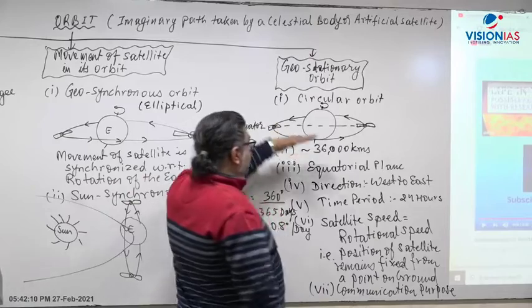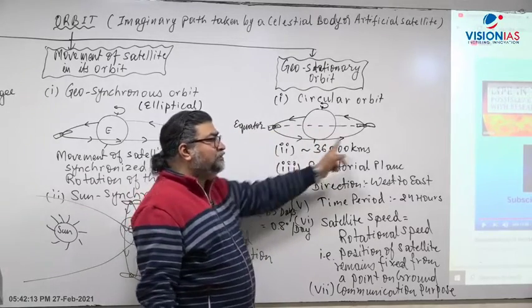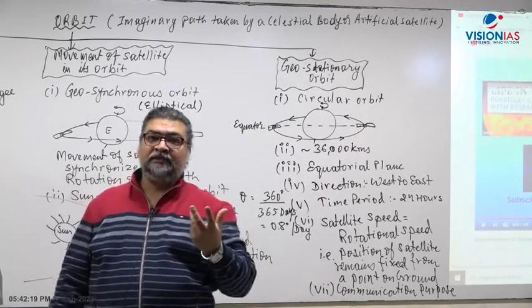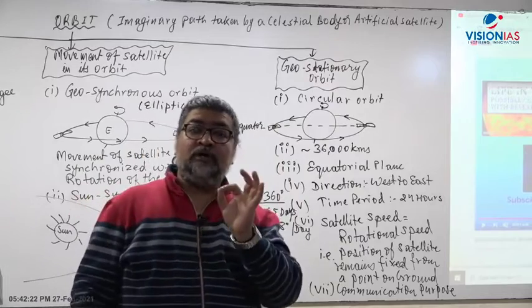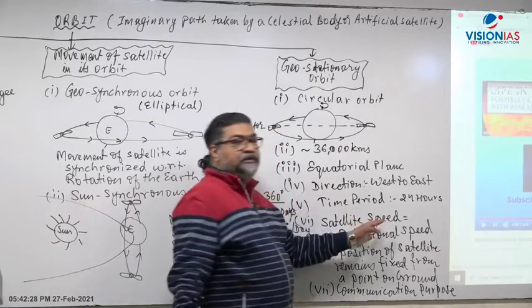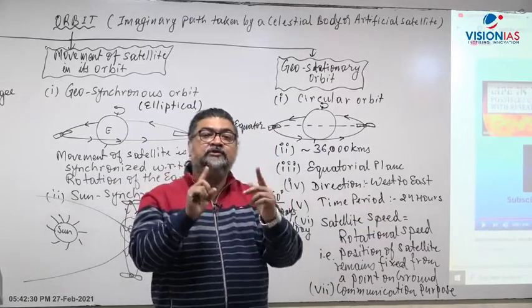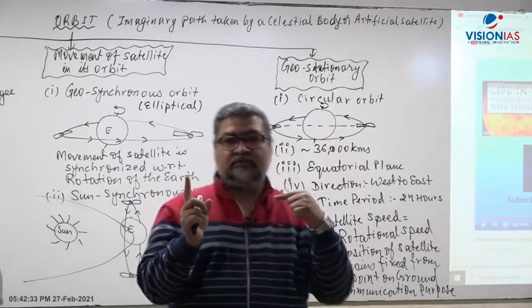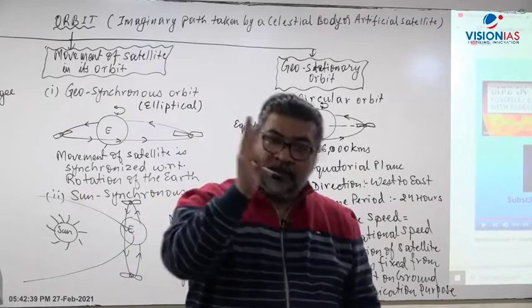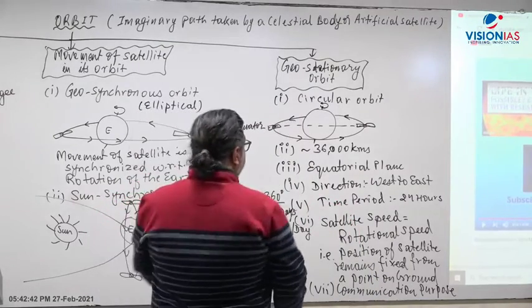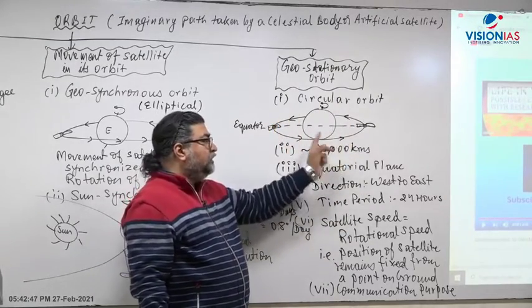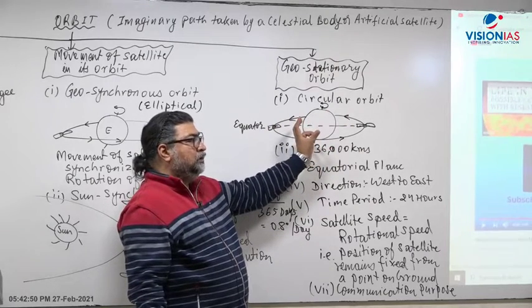Now in this kind of orbit, the direction of the movement of the satellite is from west to east, which is the same as Earth's rotation direction. That's the first type of synchronization. Second type of synchronization is in terms of the time period. Approximately it takes the same time period that Earth takes for one complete rotation, 1 day and night, approximately 24 hours. The satellite also takes 24 hours. And the third very important aspect of geostationary orbit is that the speed of the satellite in its orbit matches the rotational speed of the Earth.